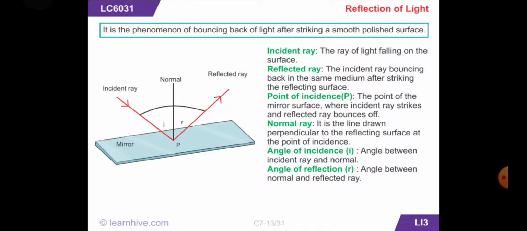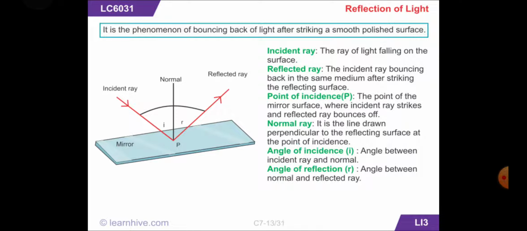First, incident ray: the ray of light which falls on the surface. Then we have reflected ray: the incident ray bouncing back in the same medium after striking the reflecting surface. As we can see in our figure, the incident ray strikes the surface and then the reflected ray bounces back in the same medium.